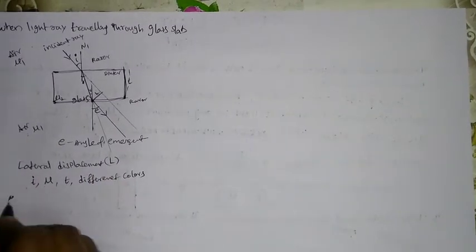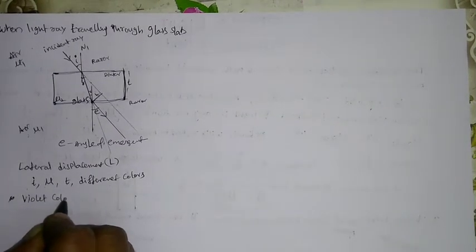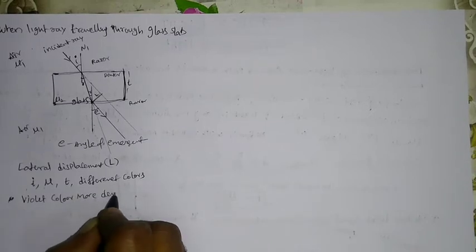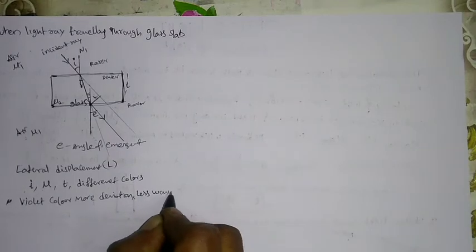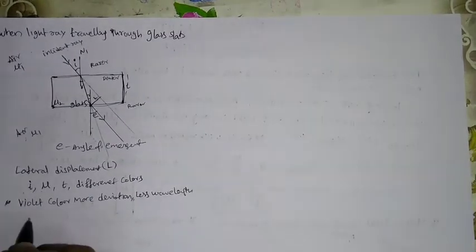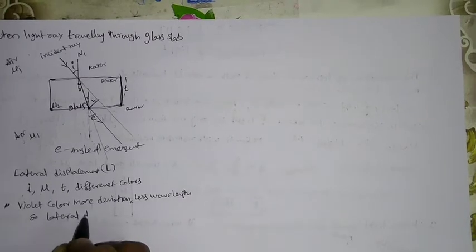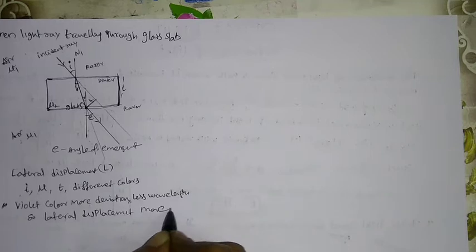So you have to remember this point: for violet color, more deviation, less wavelength, so lateral displacement is more. So this is about the rectangular glass slab.